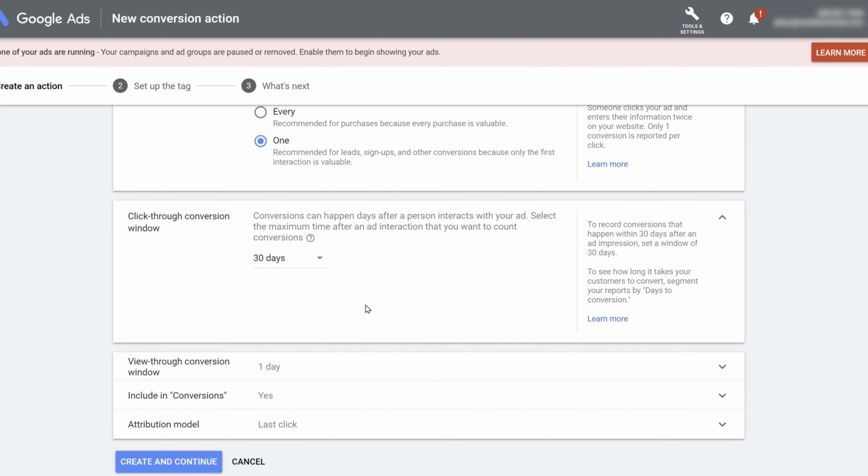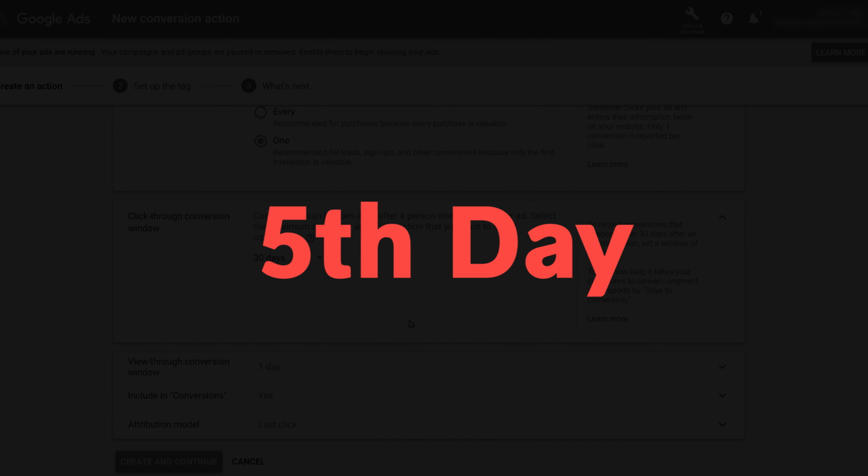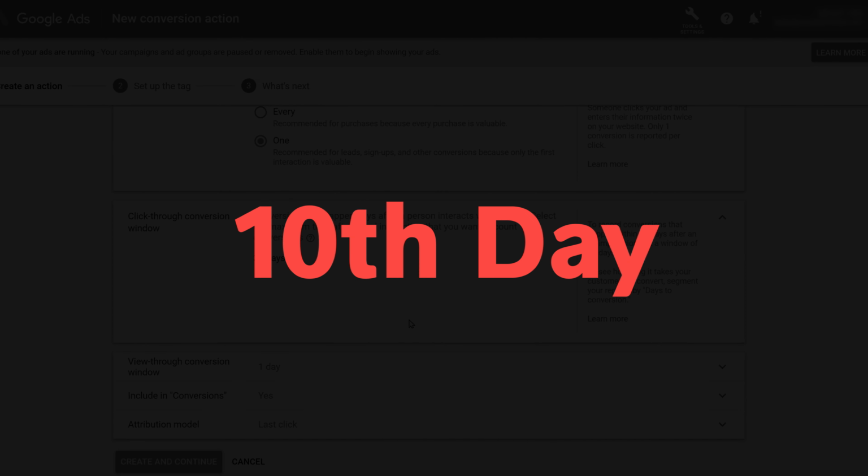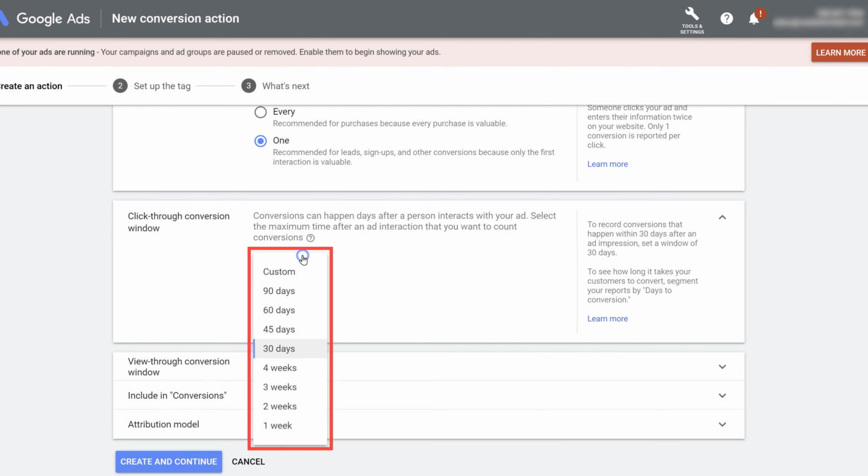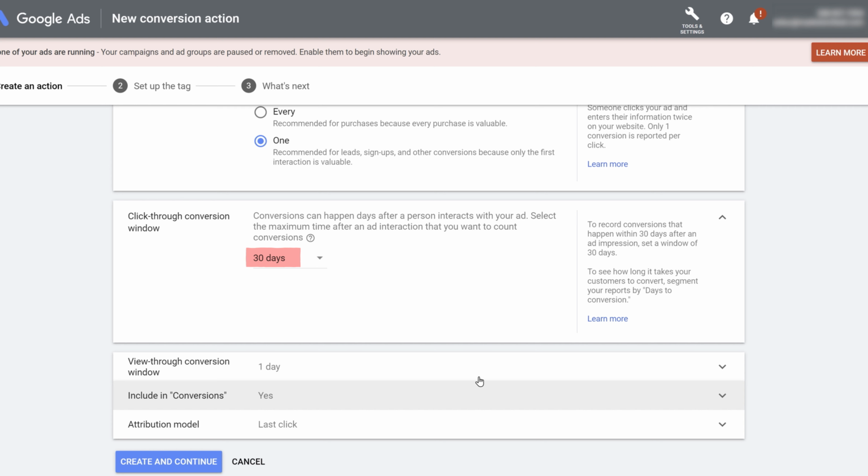So this 30-day window will allow you to track the conversion even if the person converts within those 30 days after clicking the ad. It could be on the 5th day, it could be on the 10th day, but it should be under 30 days. You can also decrease or increase this to 1 week, 2 weeks, or even go to 90 days. I'll keep it to 30 days.